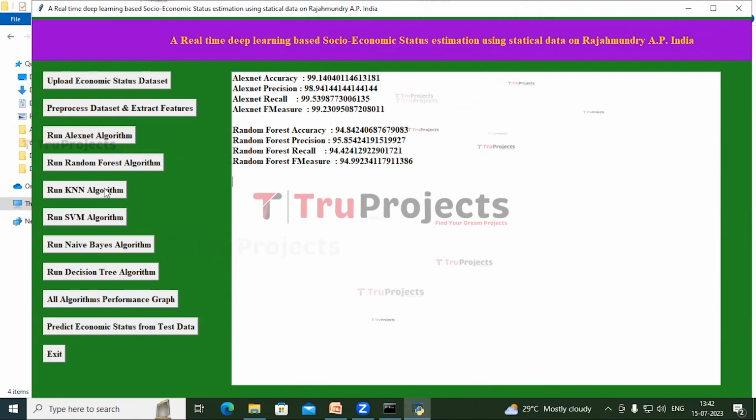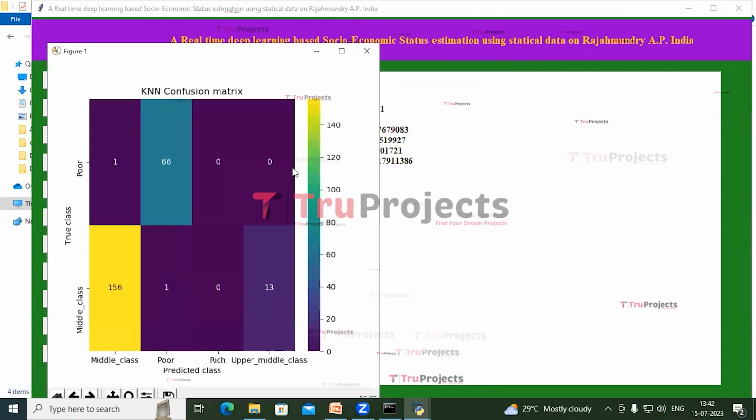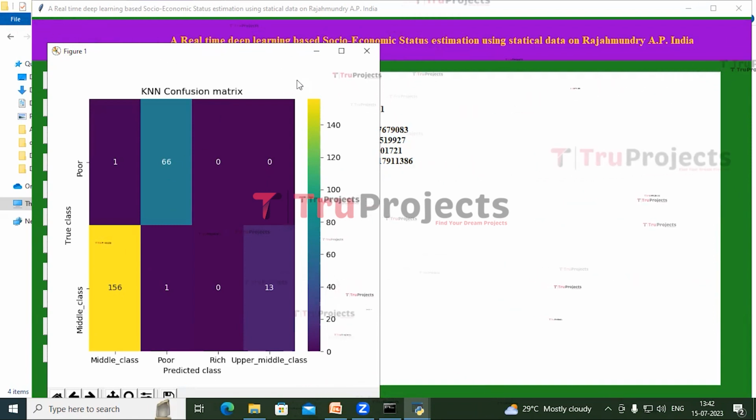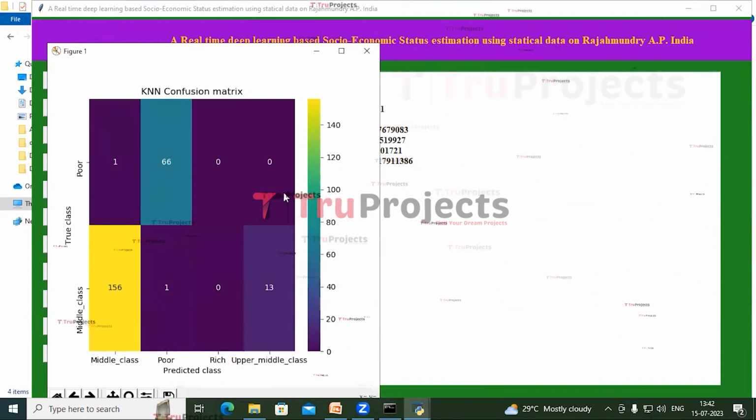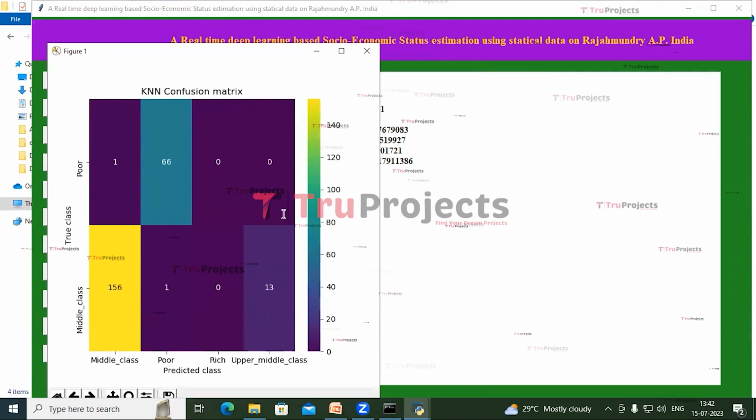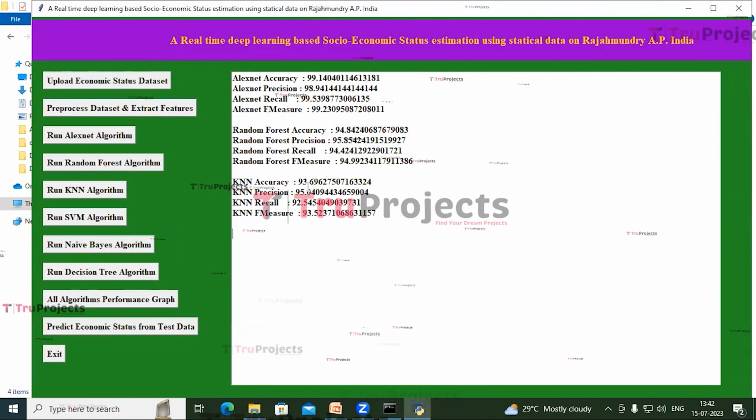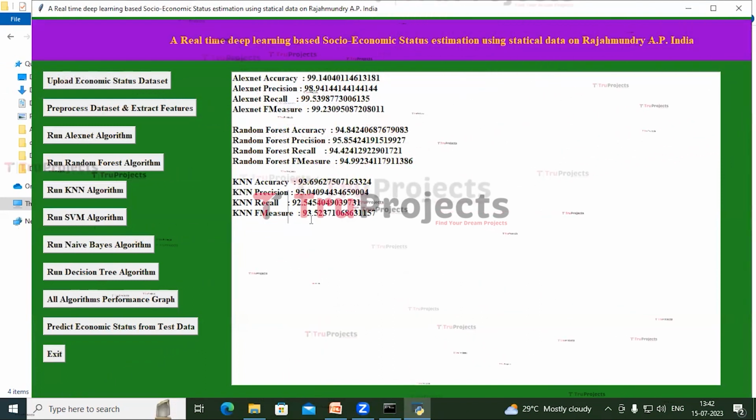Now click on Run KNN algorithm. We can see there are 156 true positive records and 66 true negative records, and there are few misclassifications. The accuracy here is 93.6%, precision is 95, recall is 92.5, F measure is 93.5.